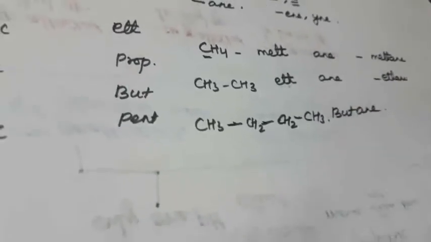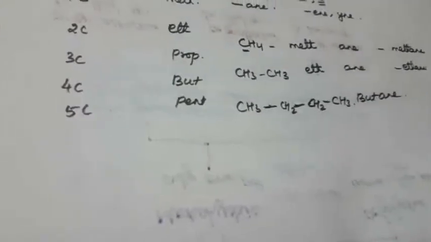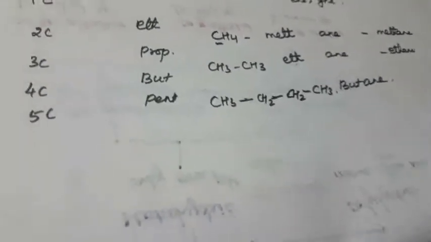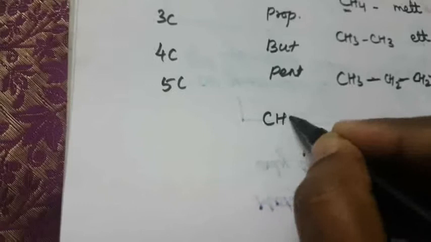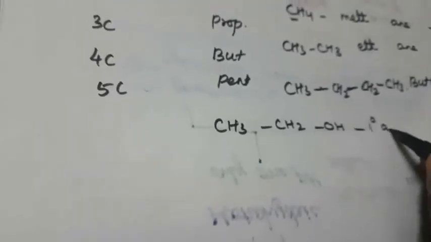Okay, so this we already studied in the 11th standard. Now here, first you can see what is meant by primary alcohol and what is meant by secondary alcohol. One simple thing, just remember that the first one is primary alcohol. So here CH3, CH2, OH. The OH is combined with the CH2, that is called primary alcohol.